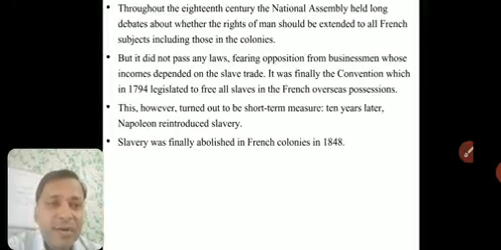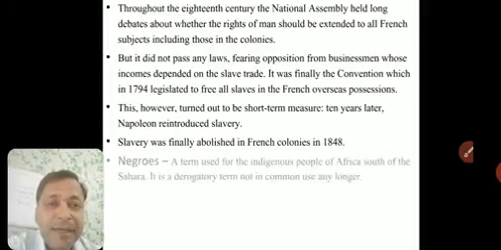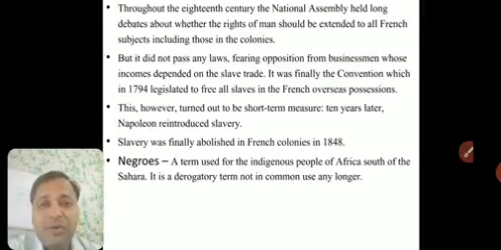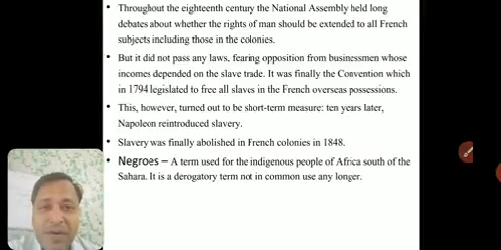There is a term we call Negroes. This is a term used for indigenous people of Africa, African people south of the Sahara. It is a derogatory, insulting term, not in common use any longer. We don't use this kind of terms any longer.